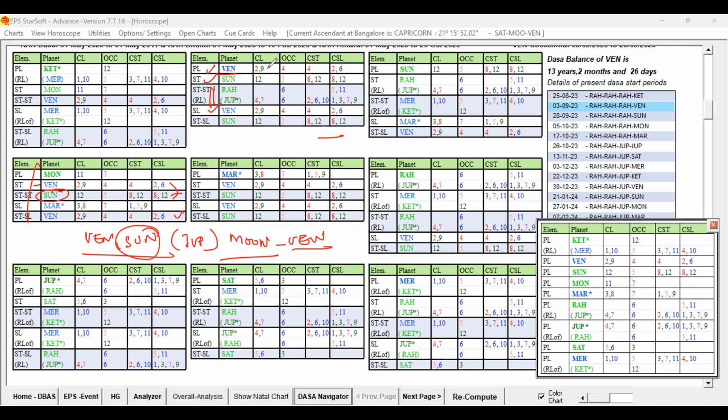The 9th Lord is in the star of a planet, the 12th Lord. So by looking at this itself, we can see that yes, it is favorable. It is supportive for travel also. It is not supportive for a long stay, because unfavorable also is present. Having got the key planets of the Dasa Lord, it is supportive.